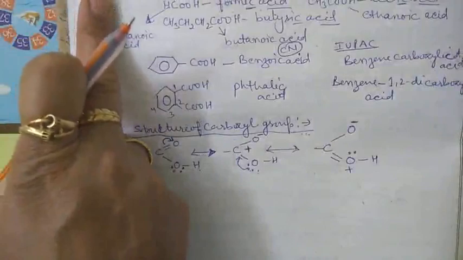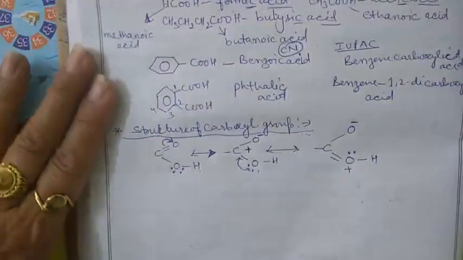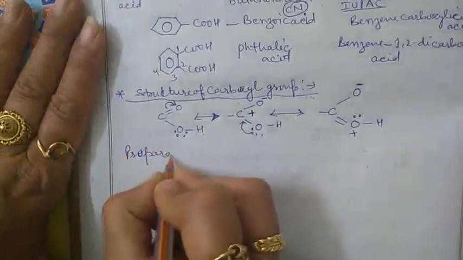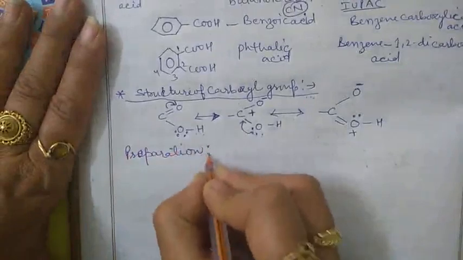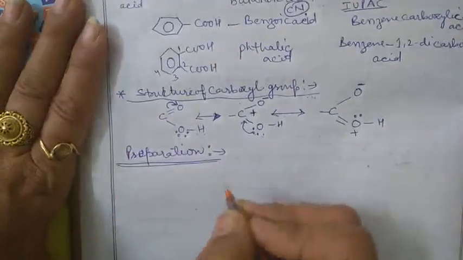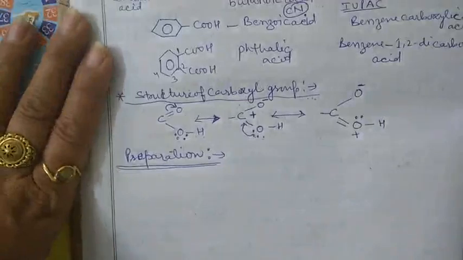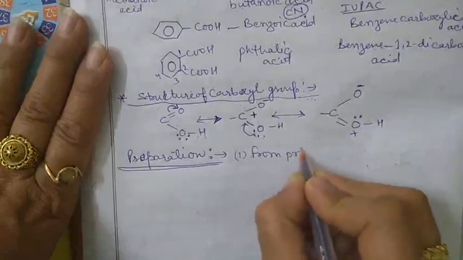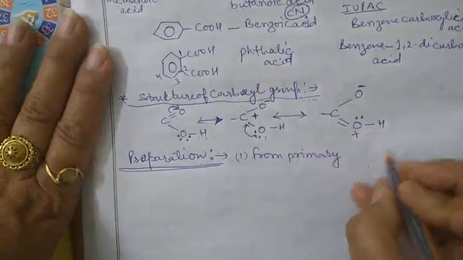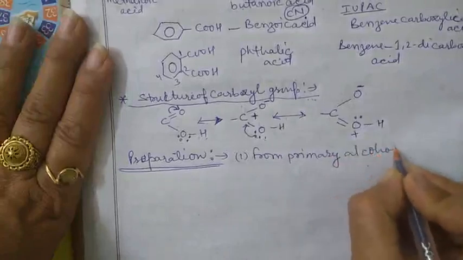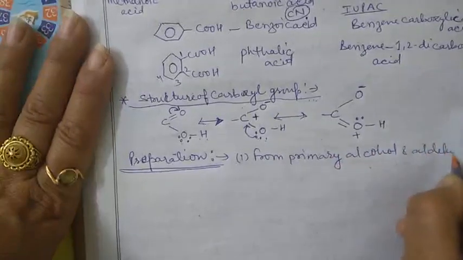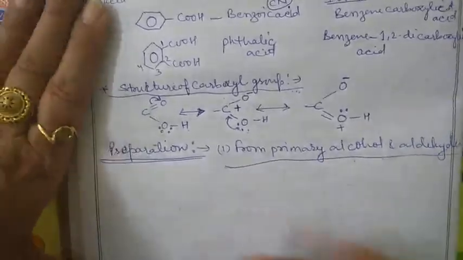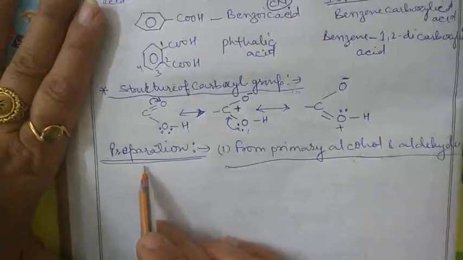Okay. Now the next topic is the preparation. Preparation of carboxylic acid. So there are various methods for the preparation of carboxylic acid. Let's discuss the methods one by one. The first is from primary alcohol and aldehyde. Clear? This is the first method for the preparation of the carboxylic acid.